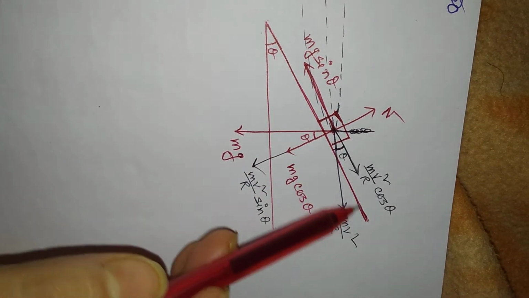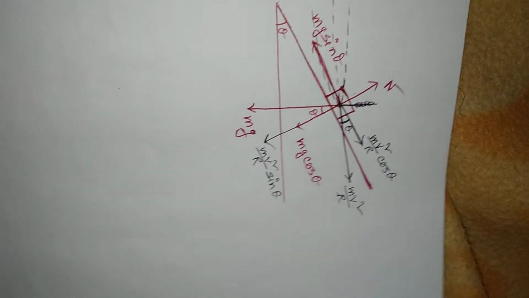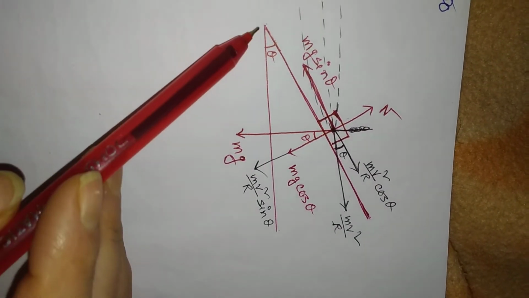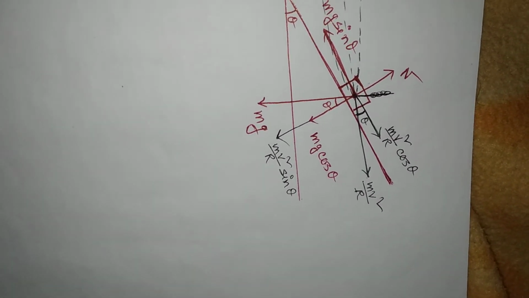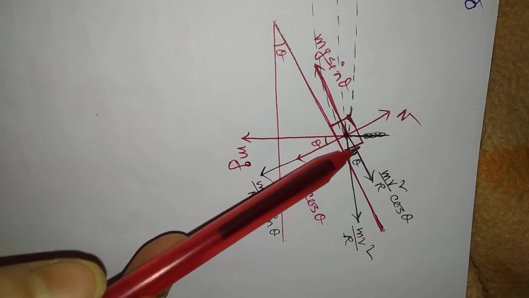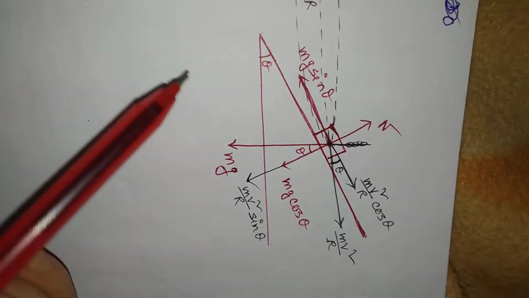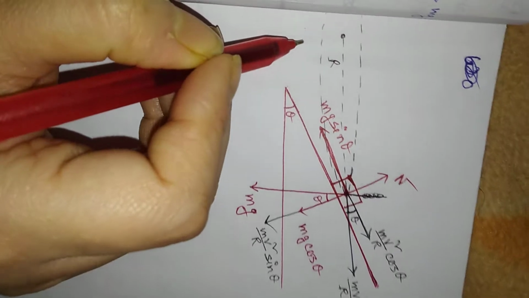And this road makes some angle theta with the ground. So we can say that the road is inclined with the horizontal line. If this is a vehicle and it moves along this direction, this is the turning point.